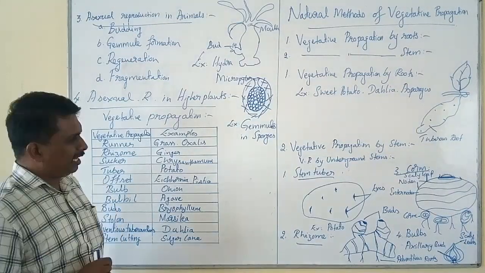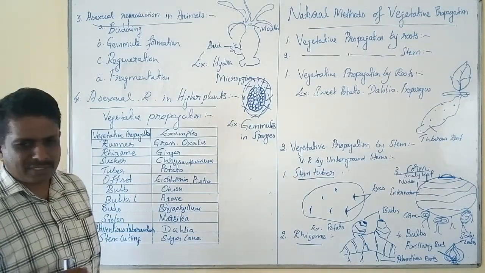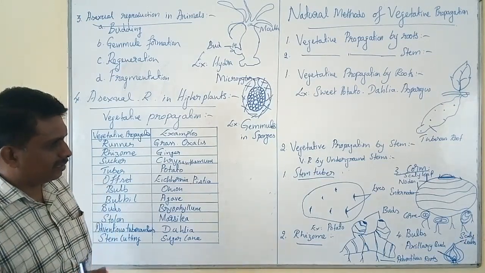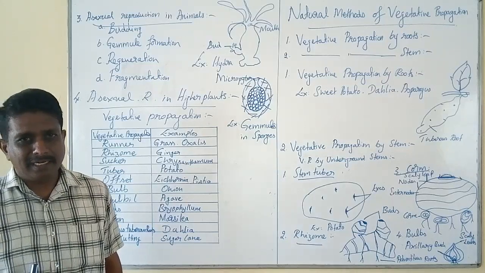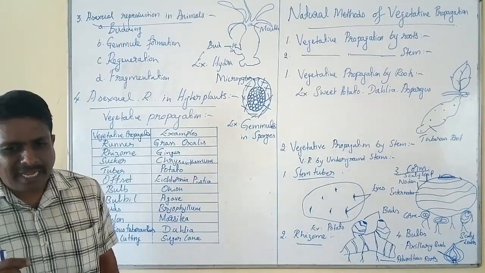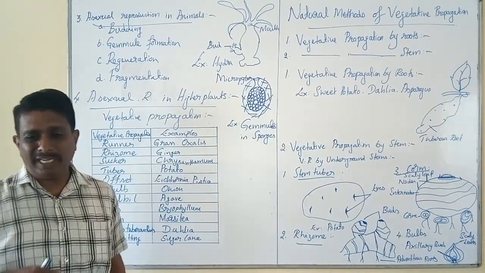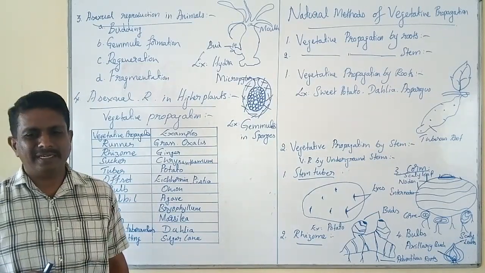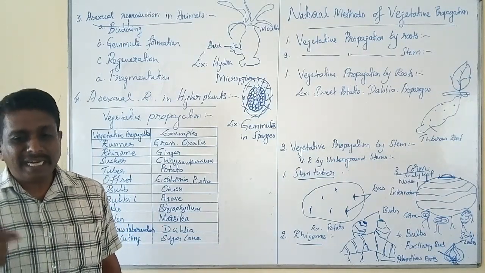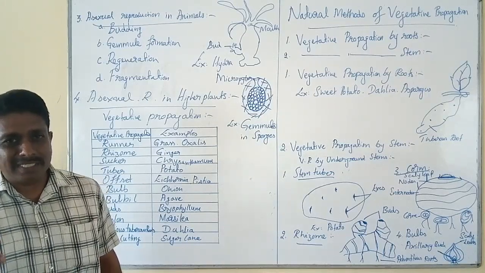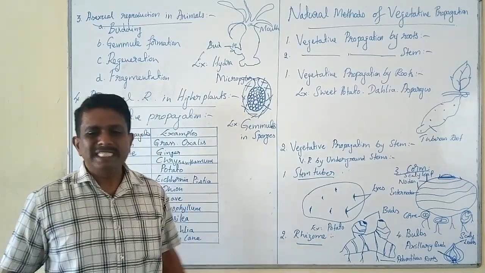The second stem modification is with reference to rhizome. It is a perennial, underground, condensed, fleshy modified stem for the storage of reserve food material. Such a modified stem type of storage is naturally seen in ginger.